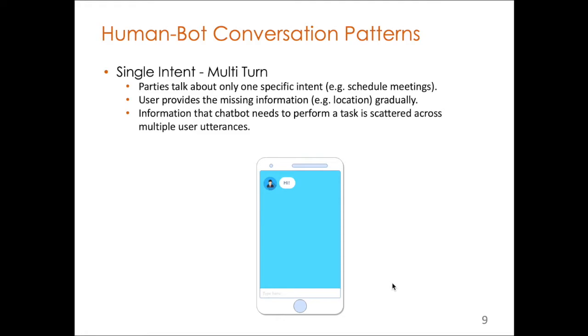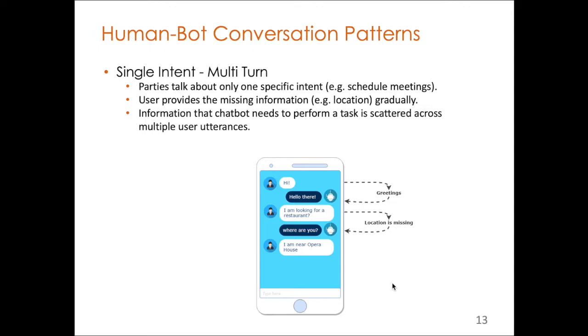The second type of conversation pattern is single intent but multiple turn, meaning that the user and chatbot are talking about one specific intent. However, the user can provide the missing information gradually. If something is missing in the user utterance, let's say the user misses the location, the chatbot will ask the user to provide that missing information. Then when the chatbot has all the required information, it will return the result.